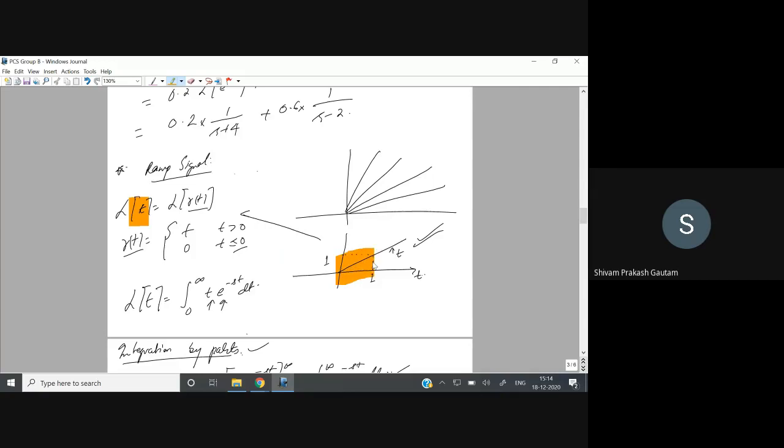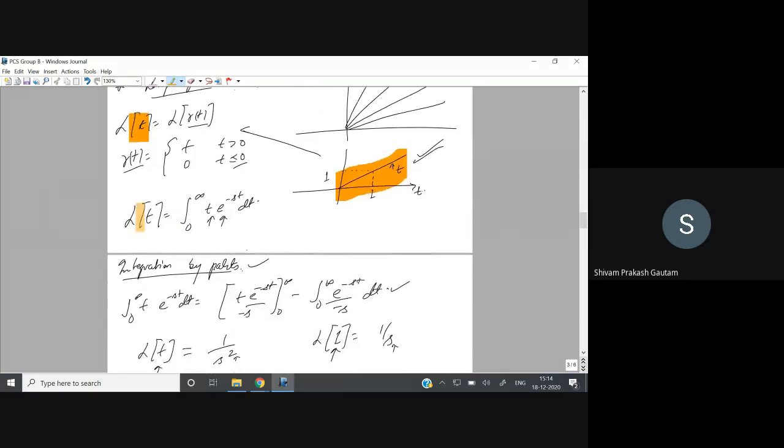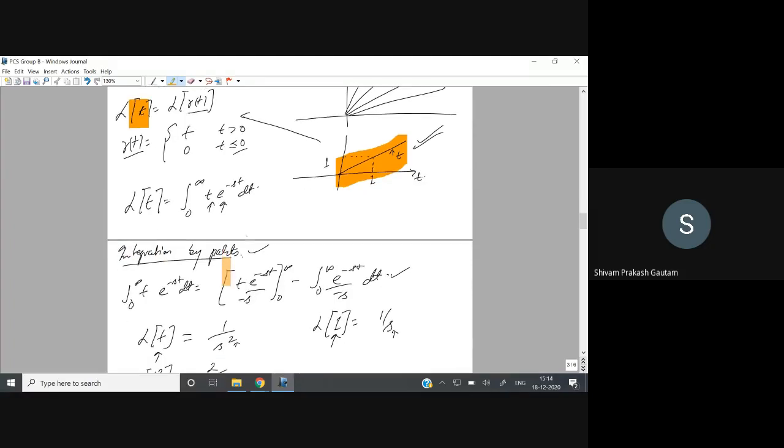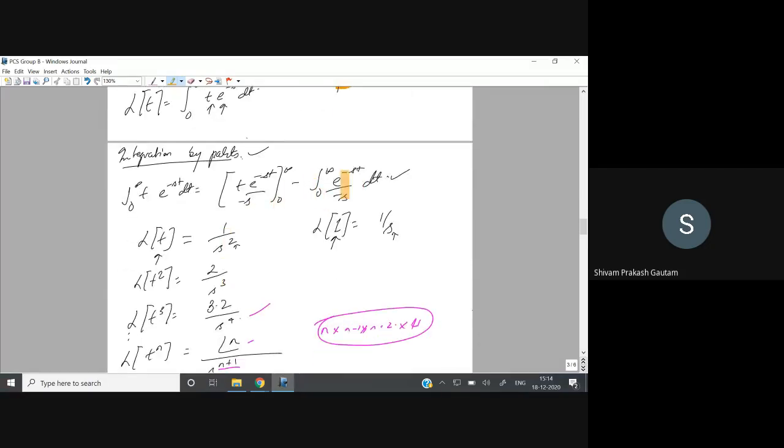This line has some slope; it is dy by dt, which gives you the slope of this line. From this formula, we calculated the Laplace transform of the ramp signal, that is t e to the power minus st. We use integration by parts, and I told you that you can do it by yourself. I have written the formula directly, that is 1 by s square.